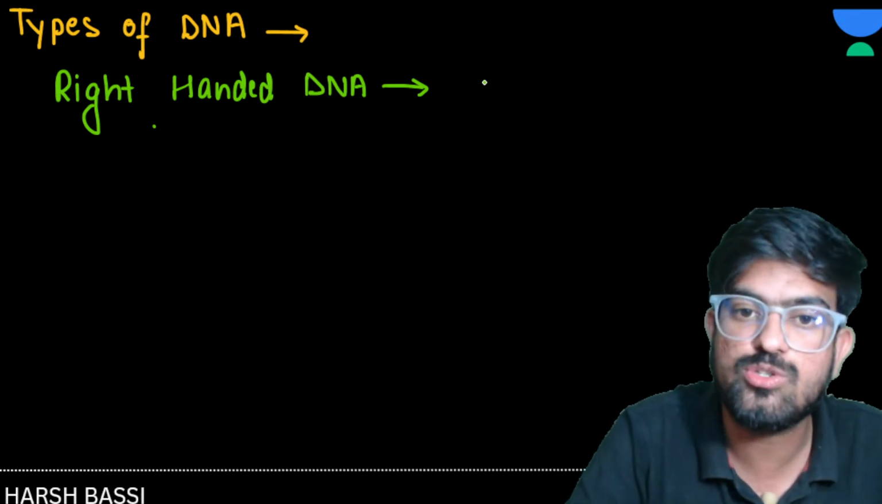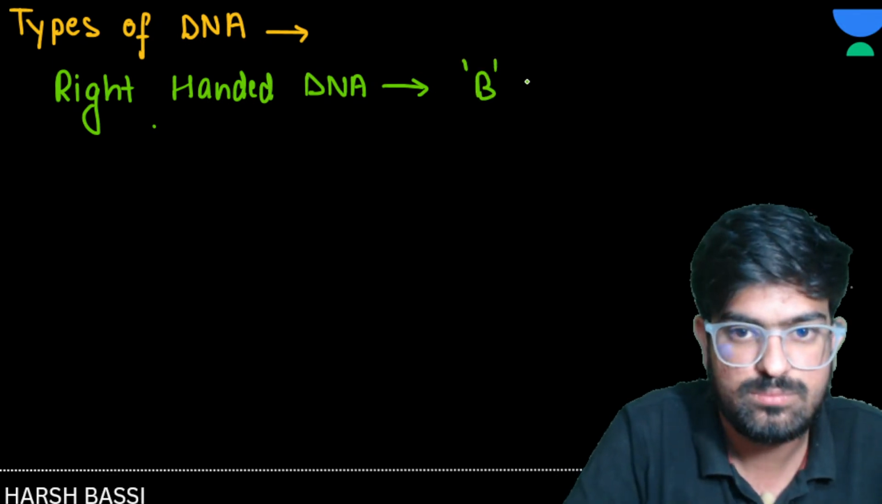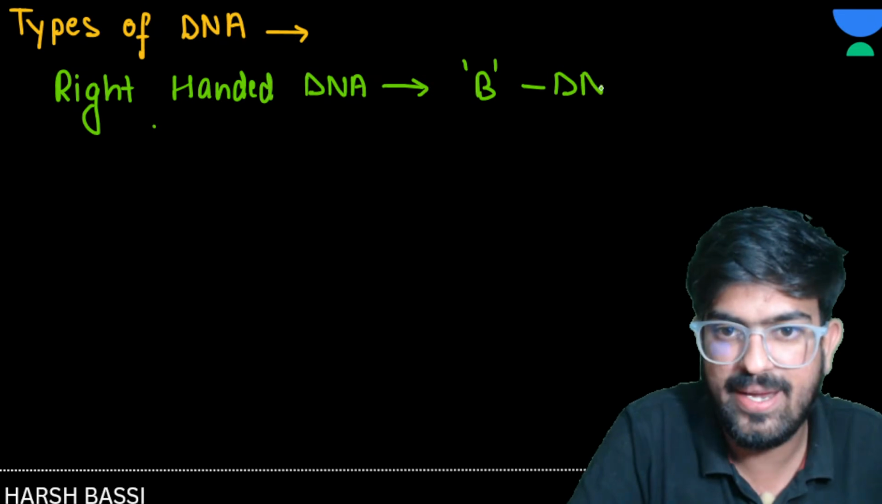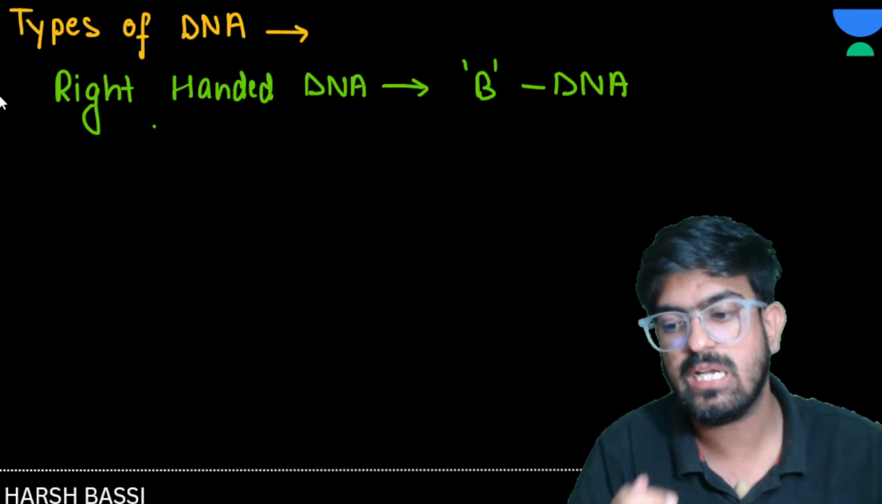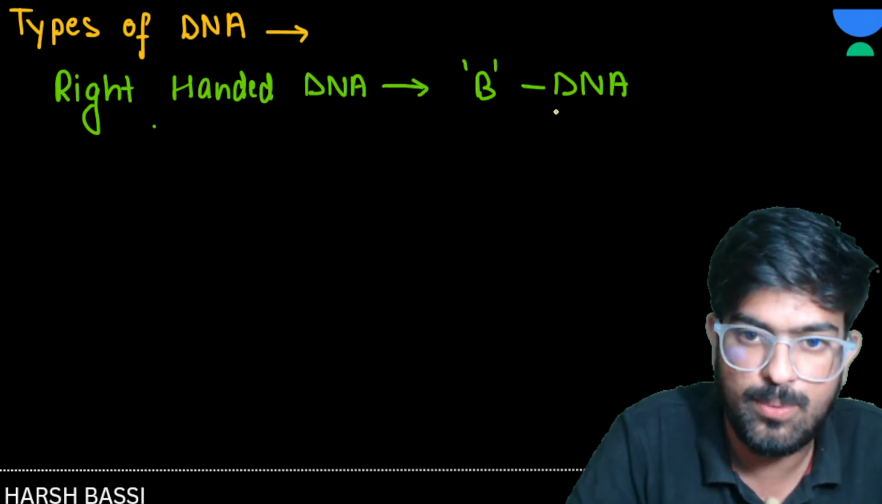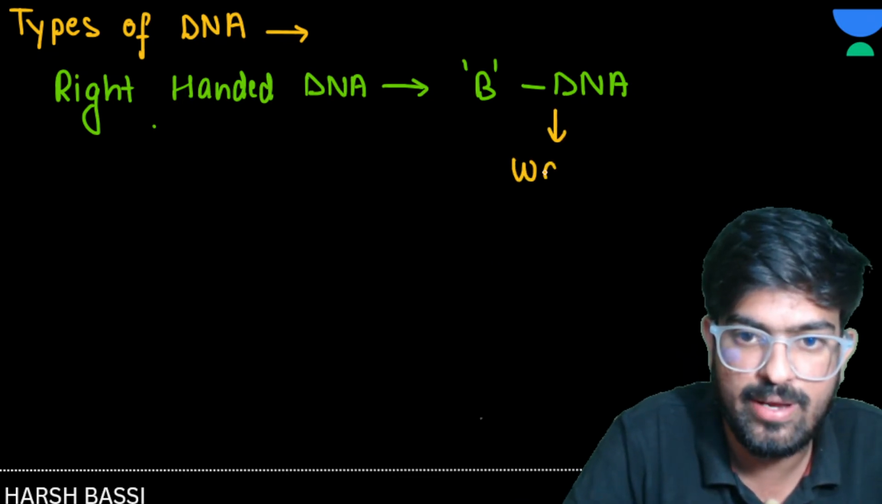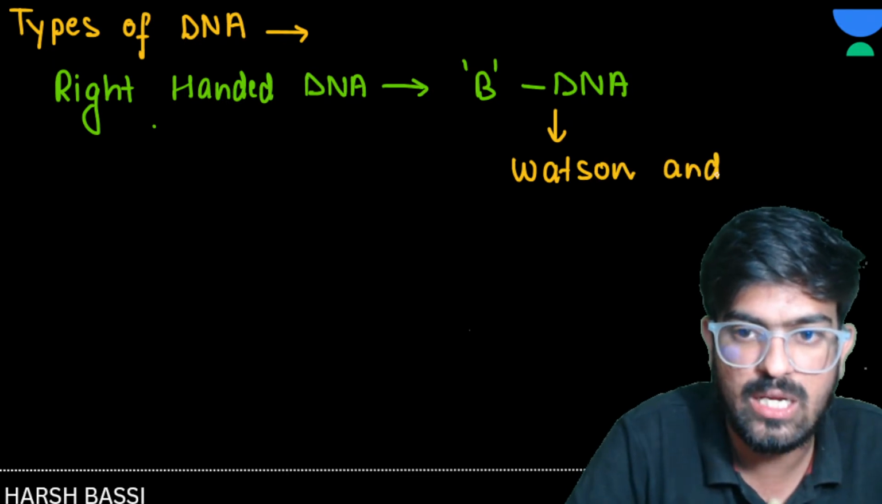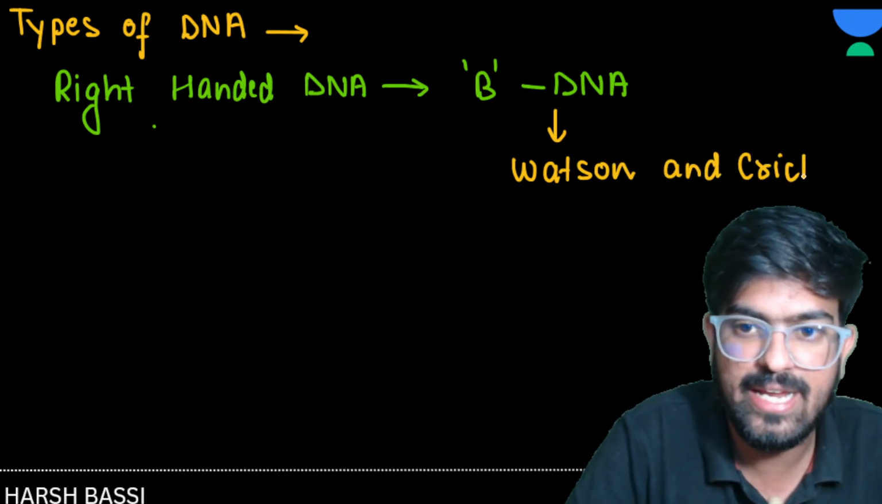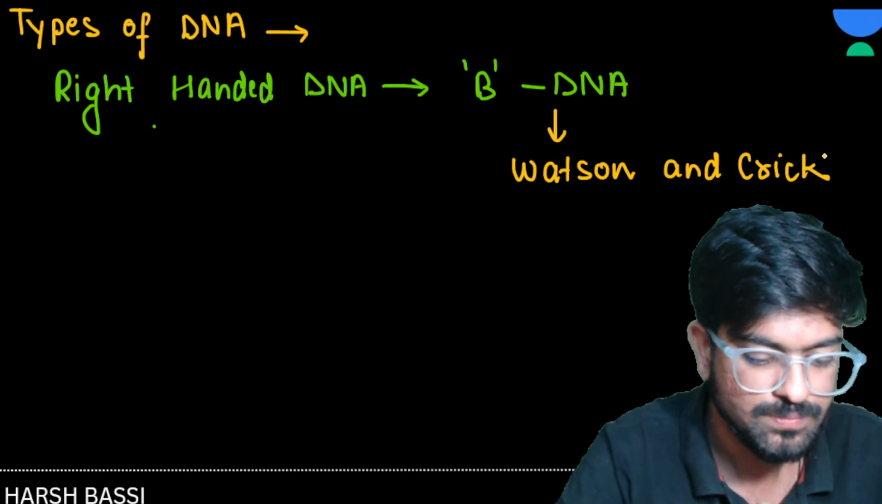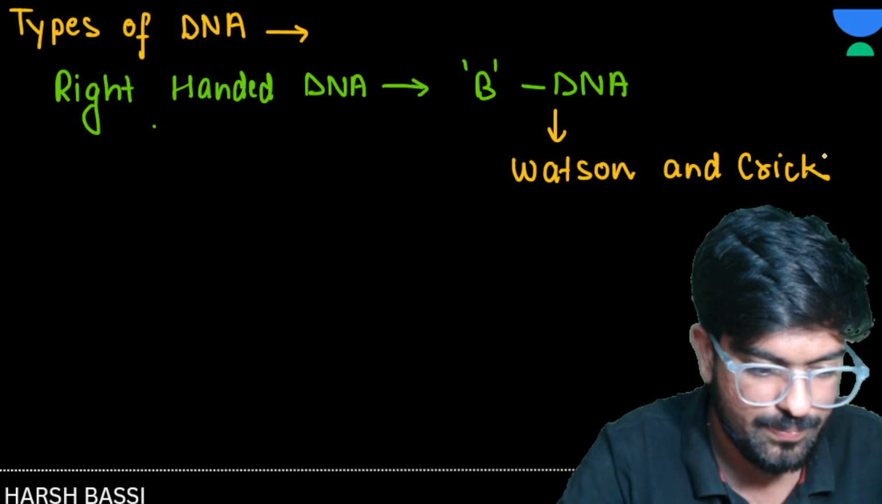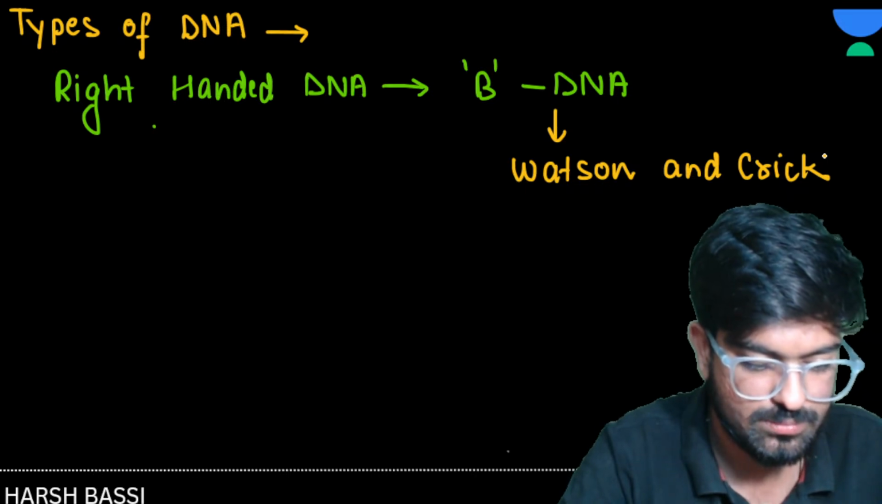Right-handed DNA is also known as B-DNA, and this was the only DNA on which the Watson and Crick model was proposed. The Watson and Crick model was showing B-DNA, or right-handed DNA. Is it clear to everyone?